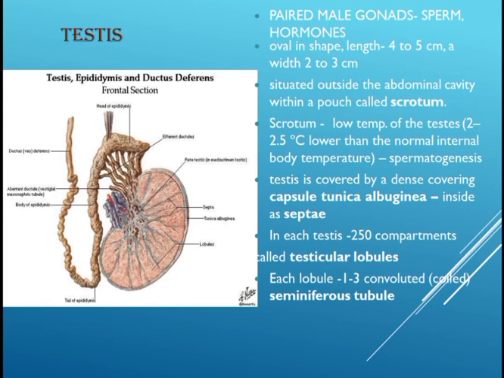It is divided internally into right and left scrotum sacs by a muscular partition called the septum scrota. The testis originates in the abdominal cavity but later during the 7th month of development descends into the respective scrotal sac through the passages called inguinal canals.